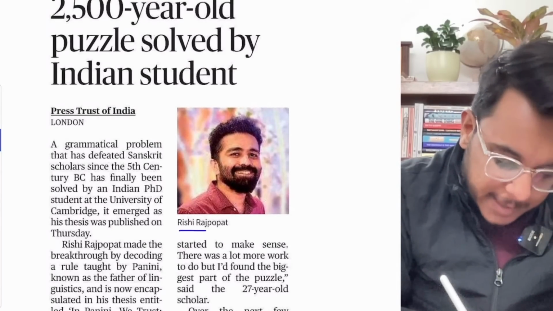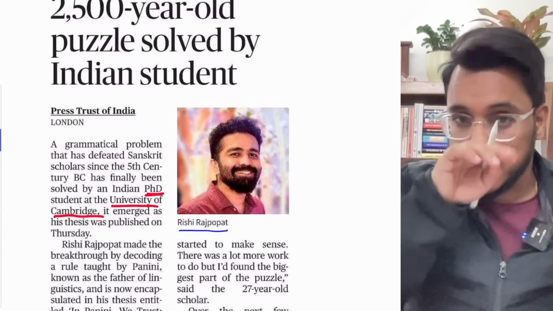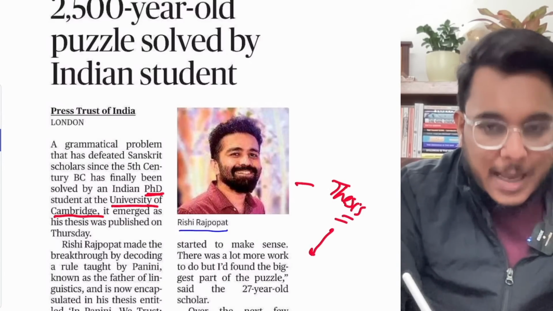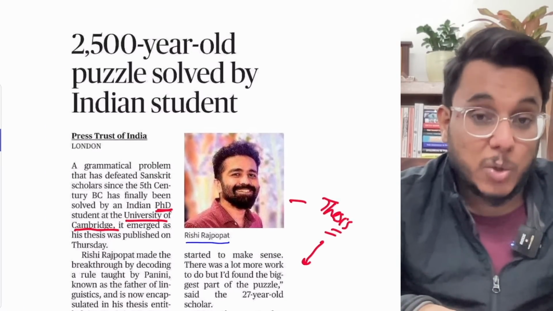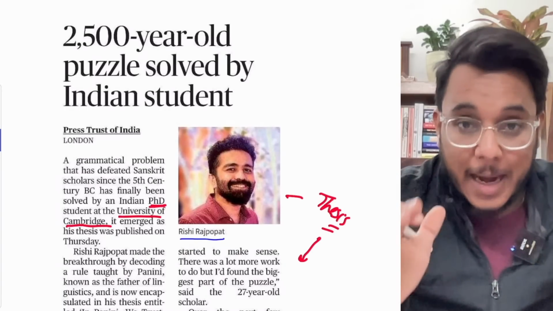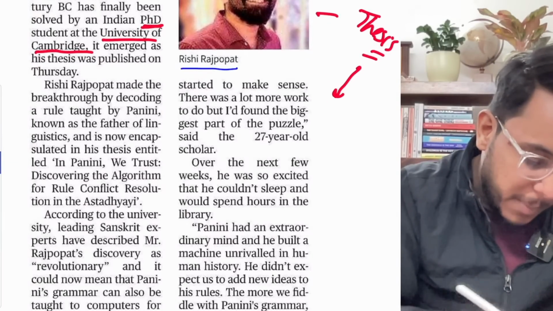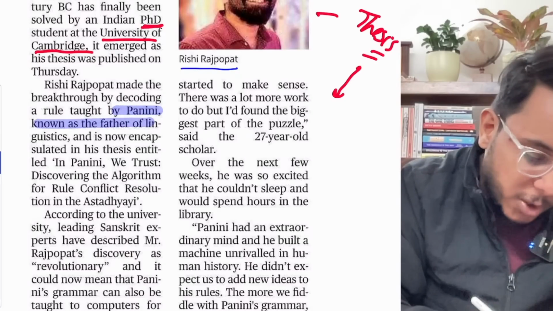So basically, a student by the name of Rishi Raj Popat, who is right now pursuing a PhD at the University of Cambridge, has recently published a thesis, and he has proved that he has solved a 2500-year-old grammatical puzzle. This is a puzzle in Sanskrit grammar. When we talk about Sanskrit grammar, the father of Sanskrit grammar is Panini. He is known as the father of linguistics.